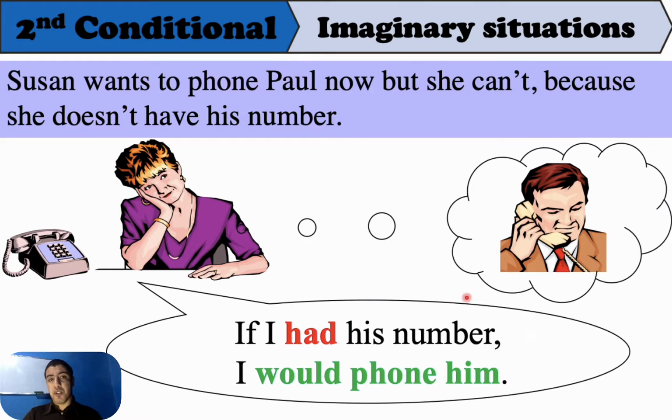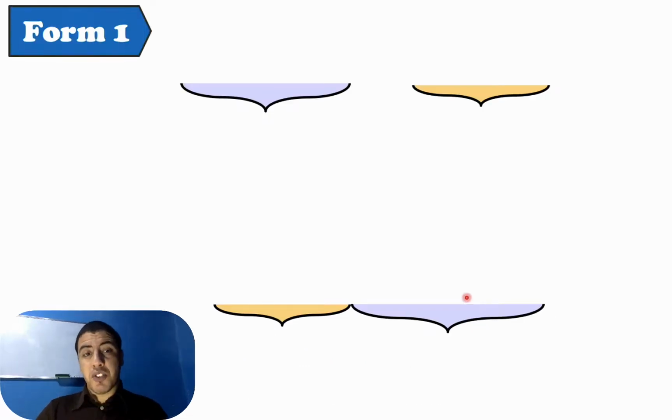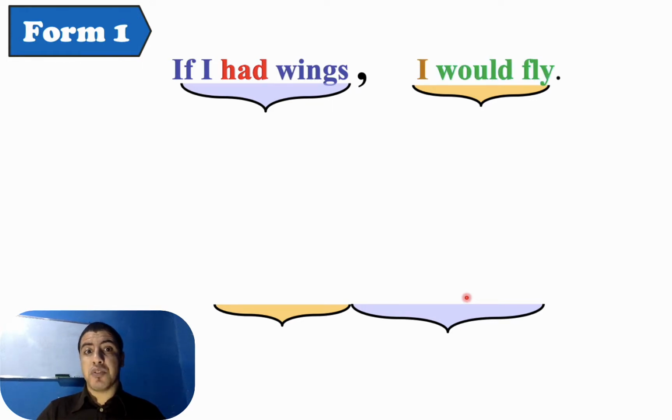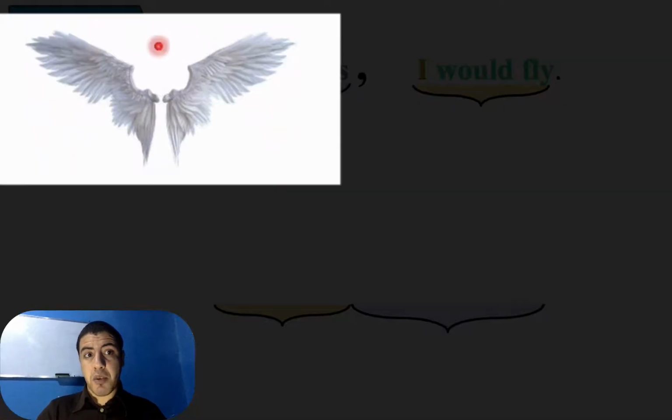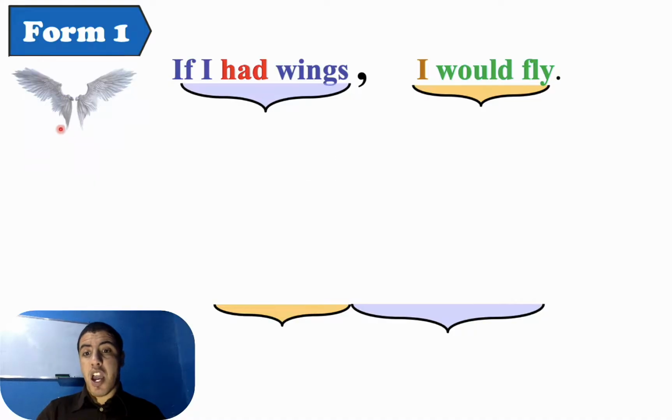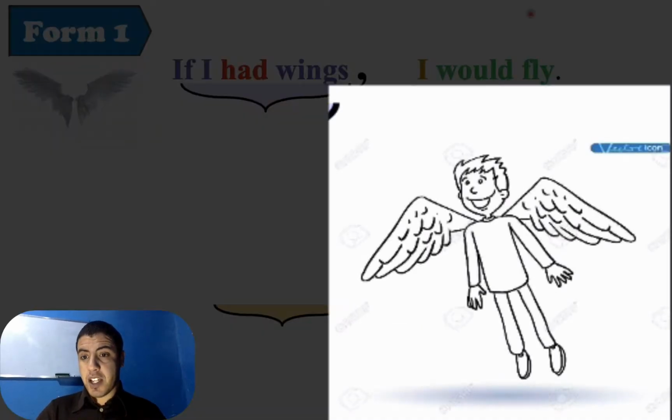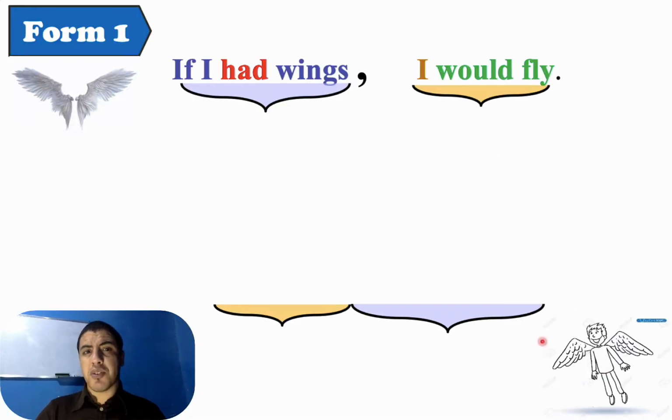So now let's move to the form. What is the form of conditional type 2? Please look at the sentence. We have, if I had wings, I would fly. Wings, this is a wing. And the verb to fly. So look here, if I had wings, I would fly.